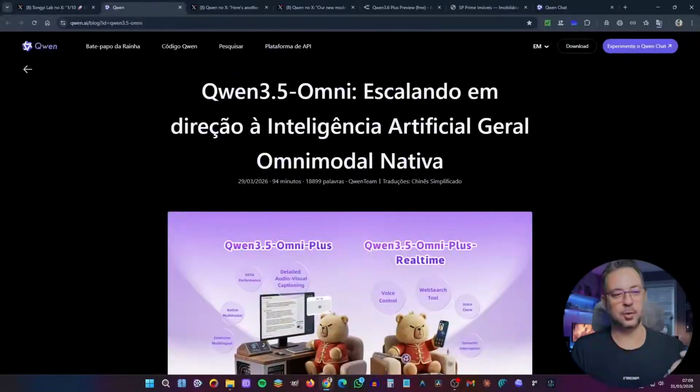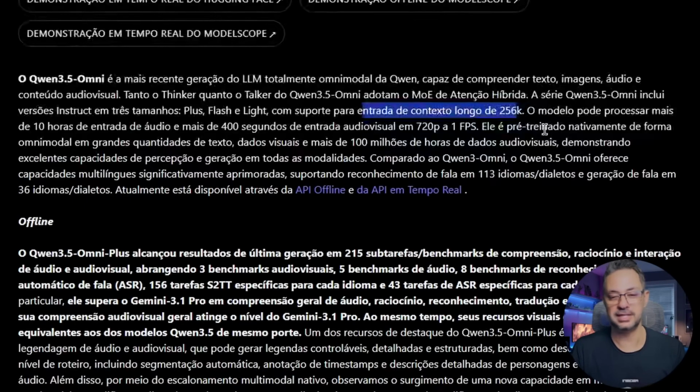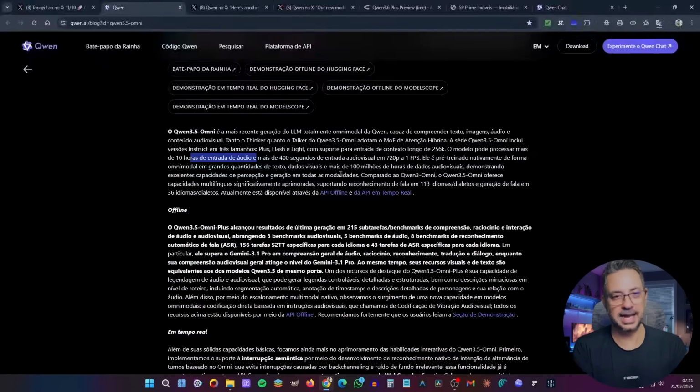They say the following: Qwen 3.5 Omni scaling toward native omnimodal artificial general intelligence. The 3.5 Omni series includes instruct versions in 3 sizes: Plus, Flash, and Lite, with support for long context input of up to 256K. The model can process more than 10 hours of audio input and over 400 seconds of audiovisual input at 720p and 1 frame per second. So, what they mean here is that from now on, the new models from Qwen will work in an omnimodal way. So, you'll be able to work with text, image, audio, and video all in one place.